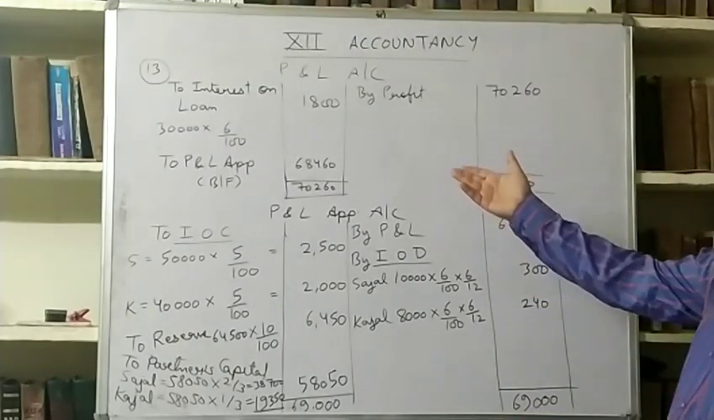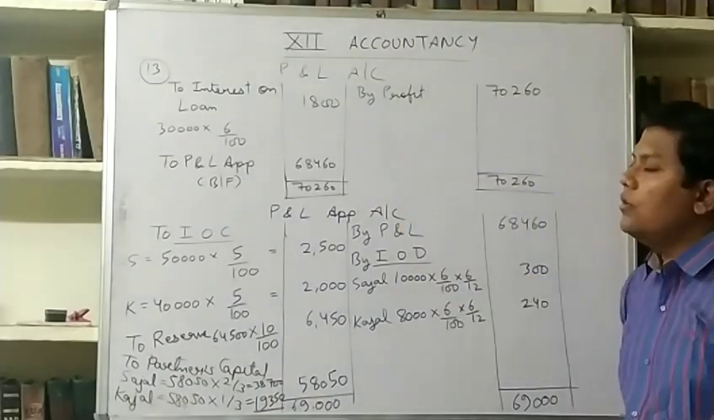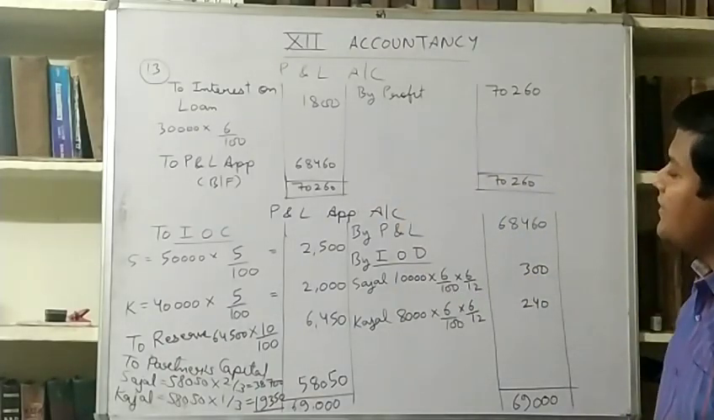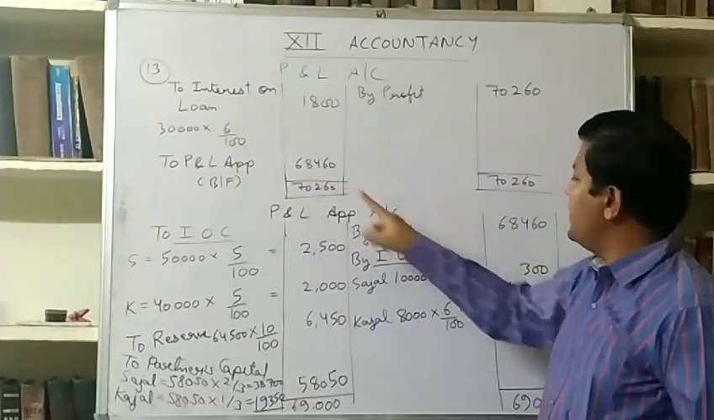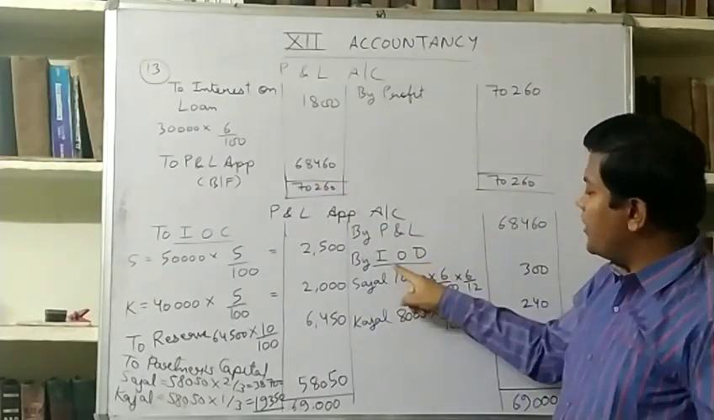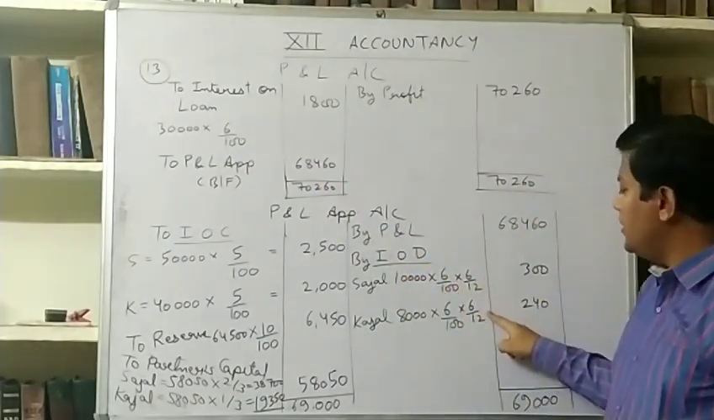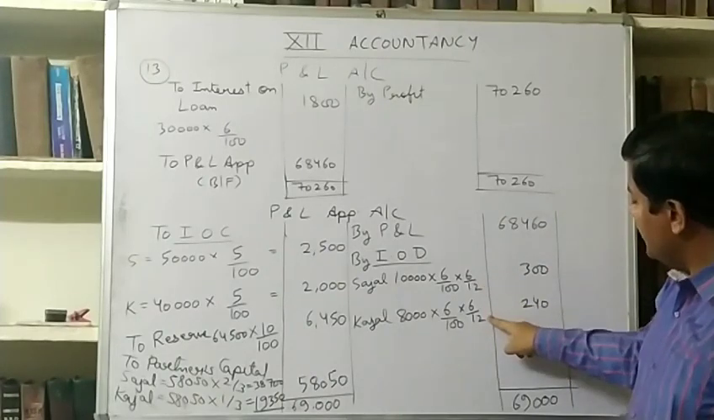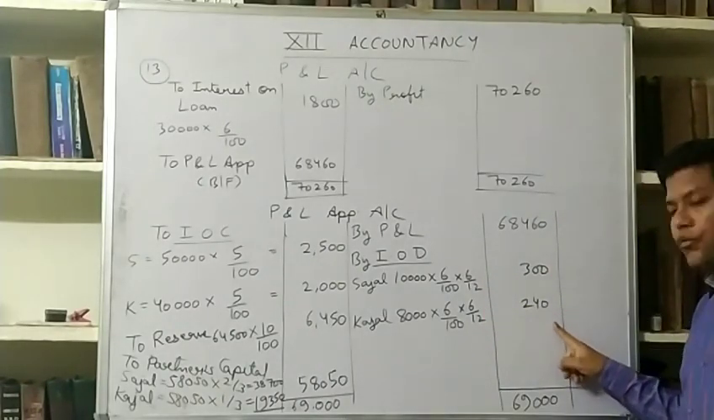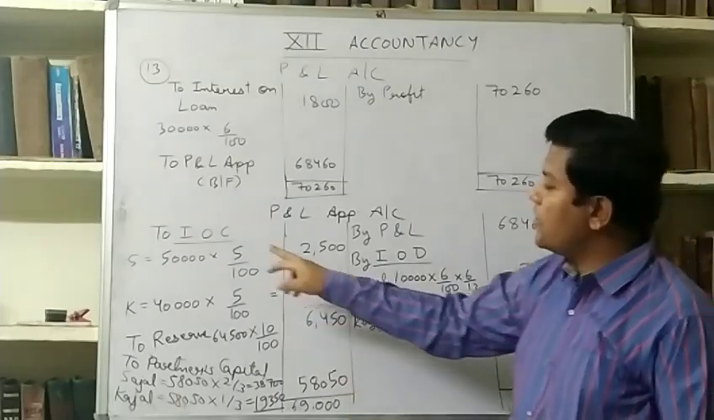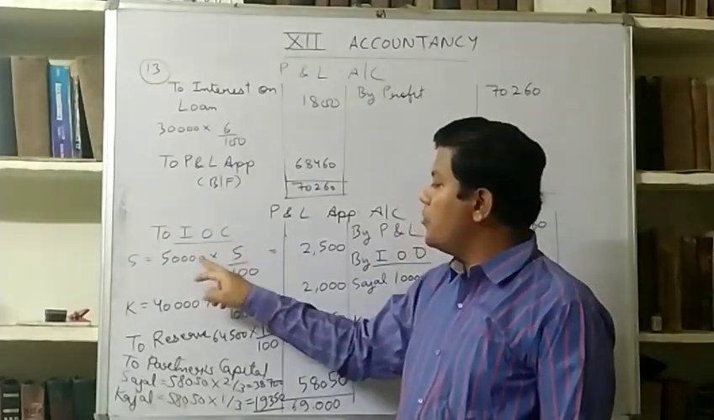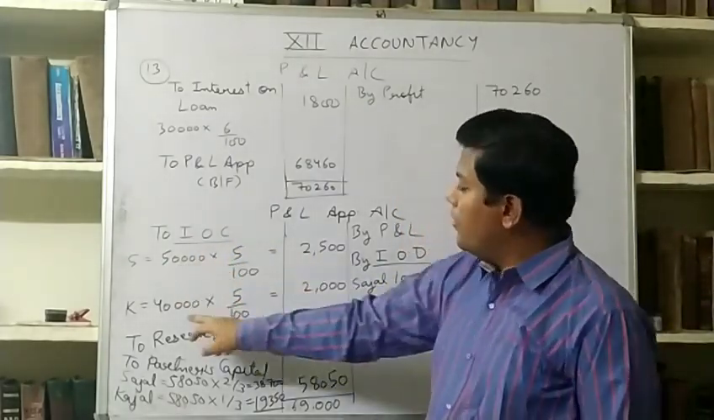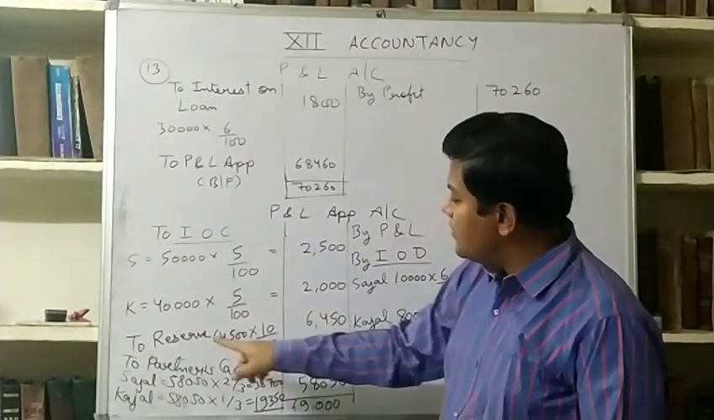This is same as before. First of all, we provided interest on loan 6% because rate is not given. This is the balance transferred here. Interest on drawing is to be given for 6 months only because of the assumption. It is 300 and 240. Interest on capital 5% per annum was to be provided to both. This is the new point.